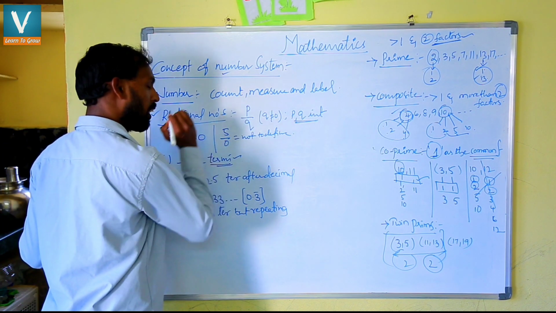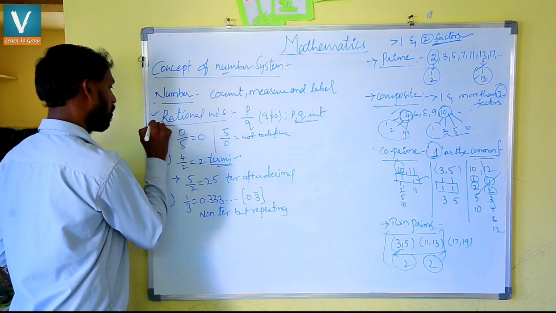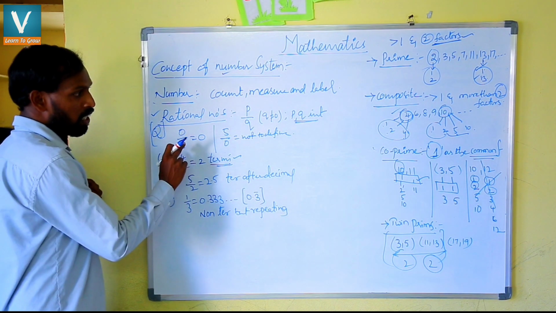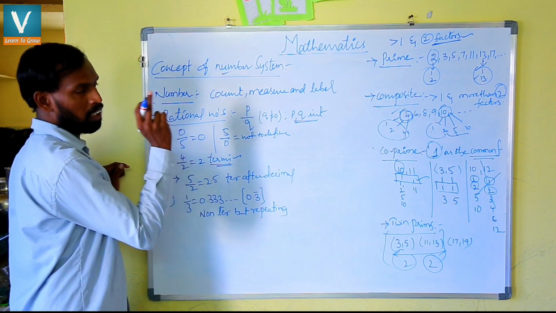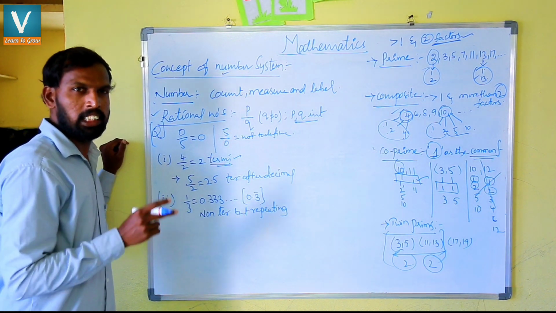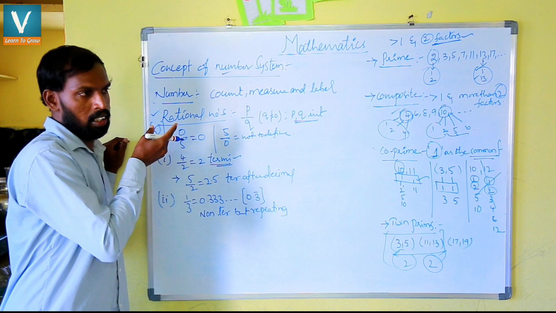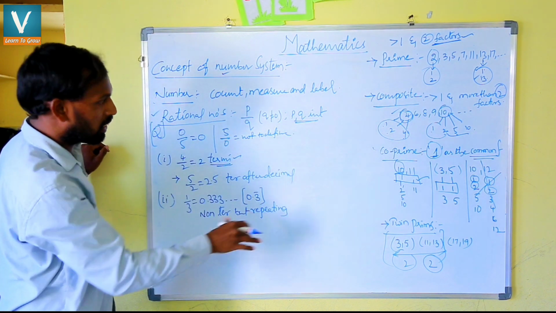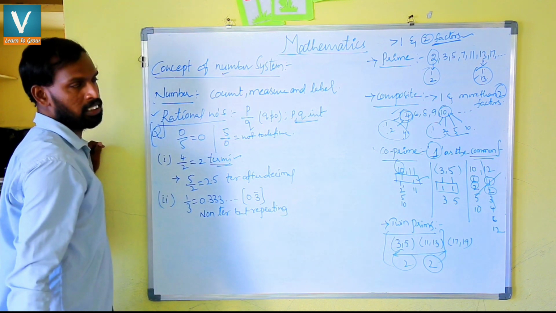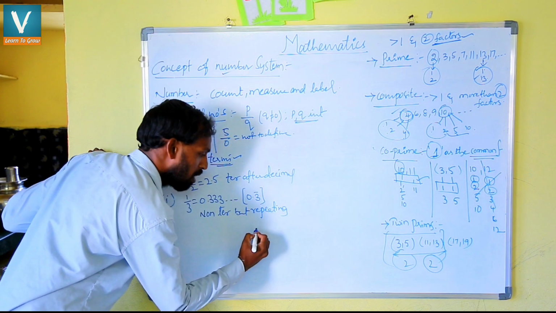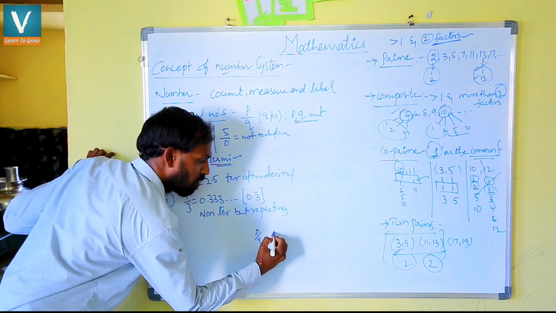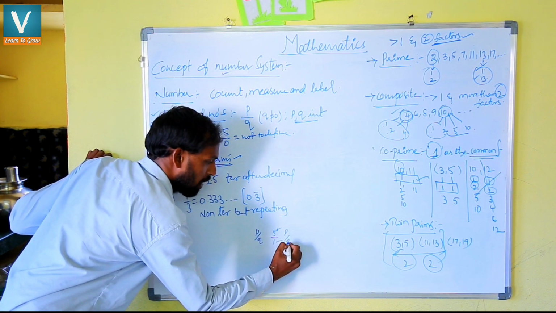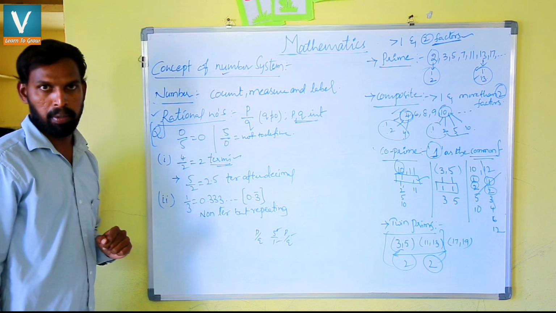Rational numbers are represented with a capital Q. One more thing: whatever we discussed till now, natural numbers, whole numbers, integers, fractions, even numbers, odd numbers, prime, co-prime, composite, all come under rational numbers only, because we can represent all of those in the form of p by q. Suppose 5 is there, 5 by 1 won't change the value. Yes, having numerator and denominator, p by q form is there, so it's a rational number only.